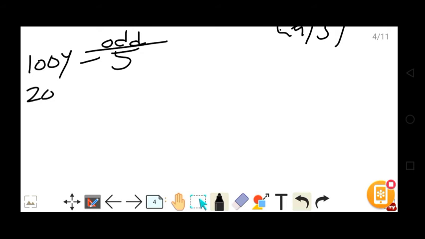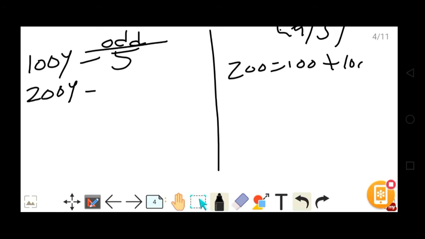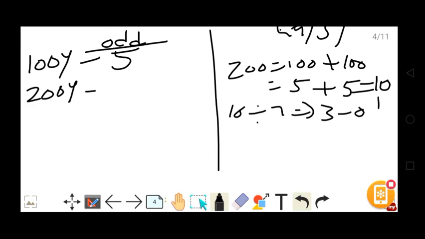In the same way, if you calculate it for 200 years, what will happen, guys? 200 can be written as 100 plus 100. So here 5, here 5, total 10 days. 10 divided by 7 gives remainder 3. So odd days are 3. Odd days are always between 0 and 7 only. In 200 years, we have 3 odd days.